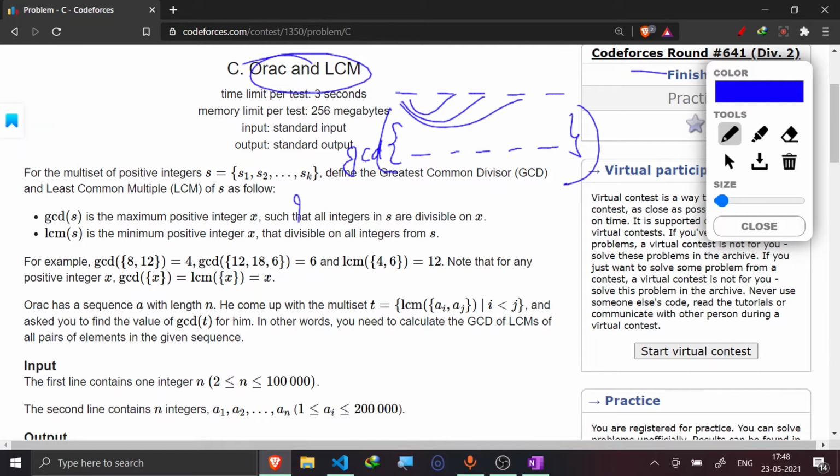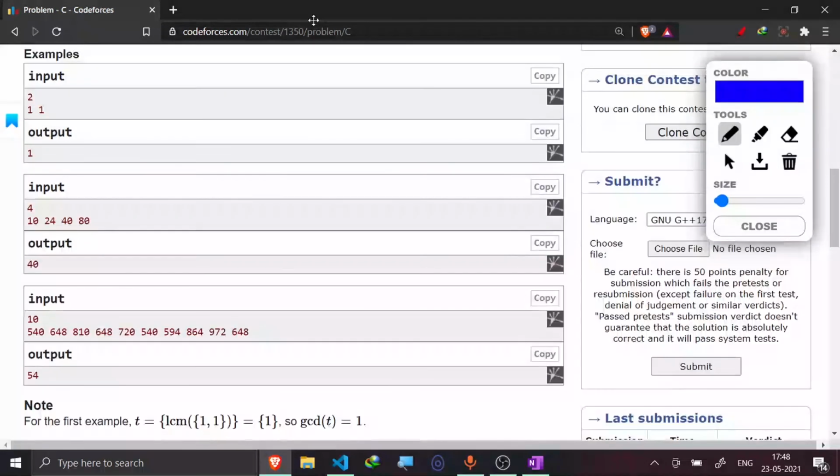So in short, what we need to find is the GCD of LCM of ai comma aj, for all i less than j. It's written also here, yeah, and here also. So we need to find this only. Let's take this test case as this would be easier to explain.